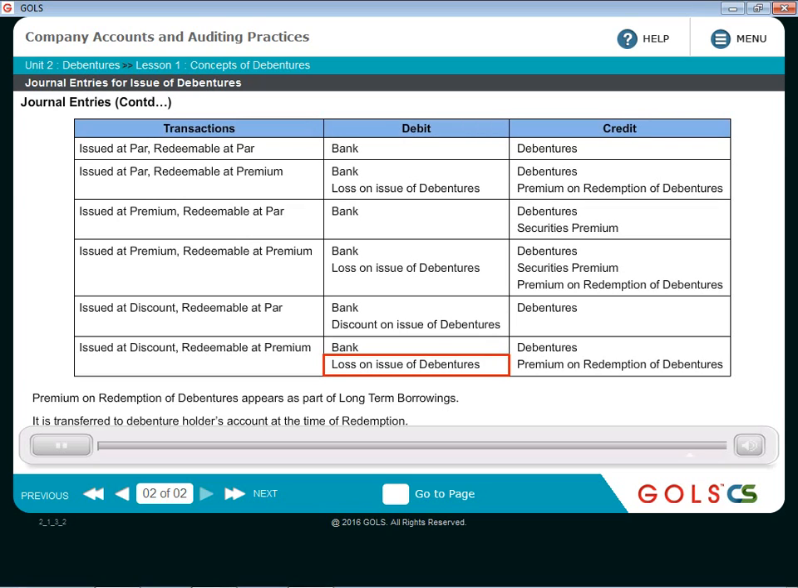So please remember, in case of this scenario, the loss on issue of debentures account debit will consist of 2 things: discount on issue of debentures and premium on redemption of debentures. To X% debentures account, and that premium payable on redemption will be a liability and that will be credited to premium on redemption of debentures account.